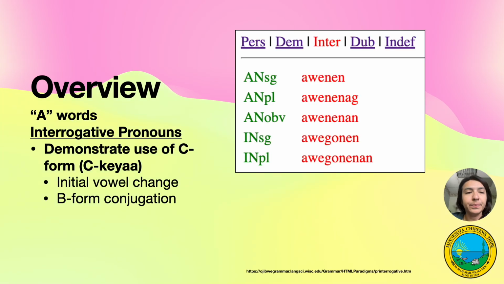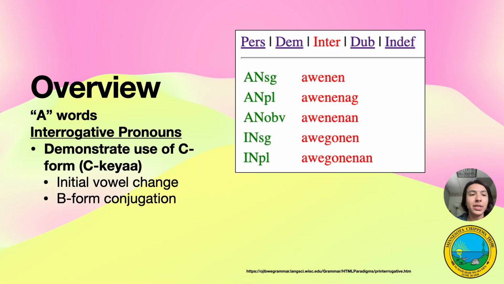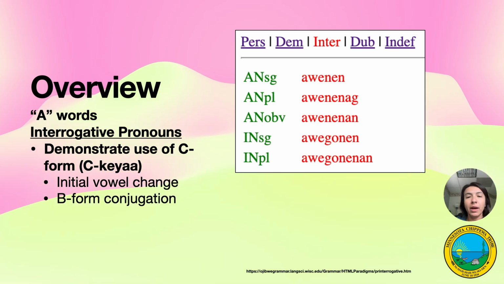Let's dig in. So for a quick overview, in Ojibwe, all of our question words start with A, which is very convenient for us to remember. The technical grammatical term for talking about this is, you guessed it, interrogative pronouns. And we're going to have to be able to demonstrate the use of C form, which is the changed conjunct. It uses initial vowel change plus your B form conjugations.